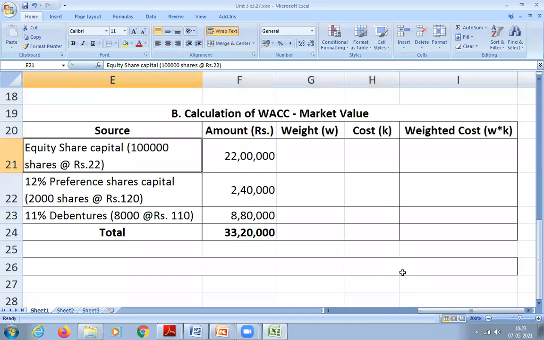Equity share capital, they have 1 lakh shares and 22 rupees is a market price. And when you are writing market value, we should not consider the flotation cost. Yes or no? Why we should not consider? Because per share is given, sir.